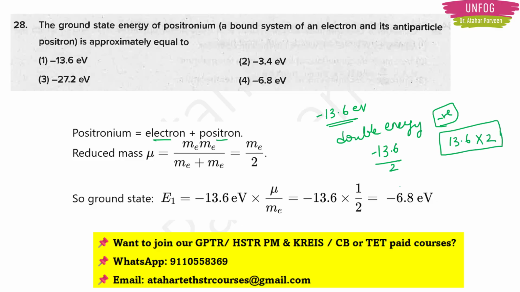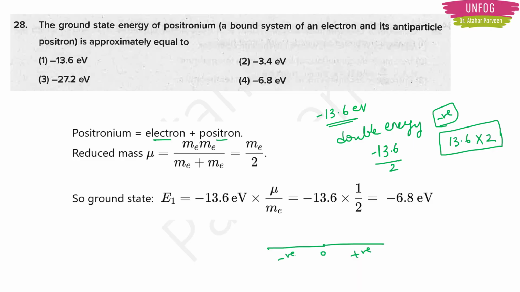Because if I want double of minus 13.6, it means the number will be lesser, because we are talking about the negative value. See, this is the origin, this is the positive value, this is the negative value. So here minus 13.6 is less when you compare to minus 6.8. Okay, you get my point, right?